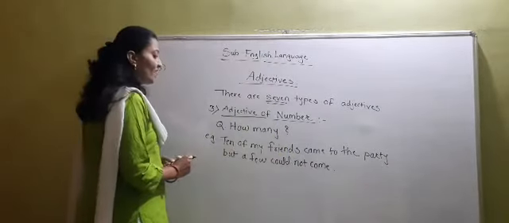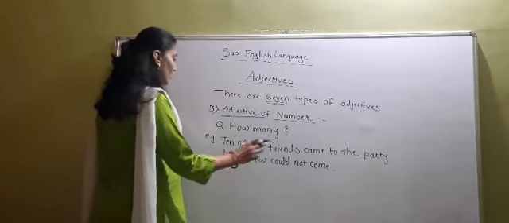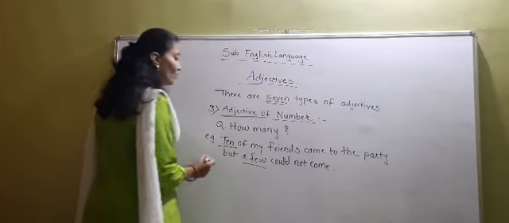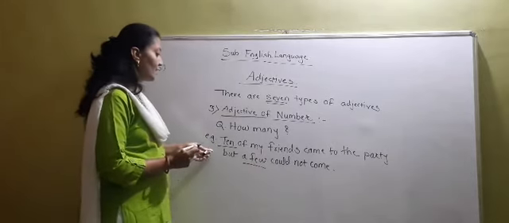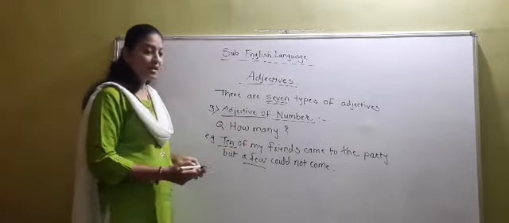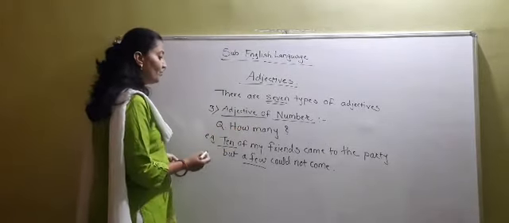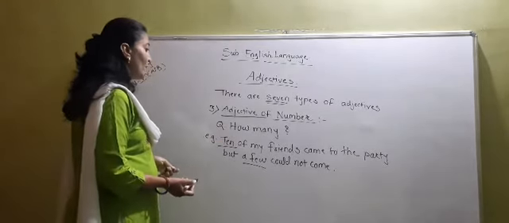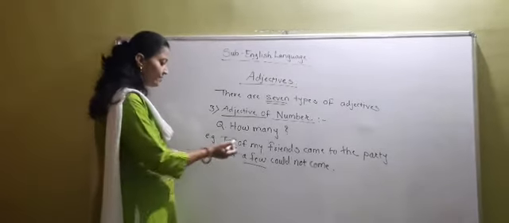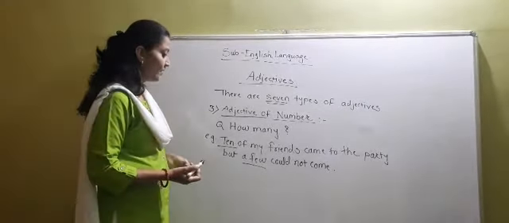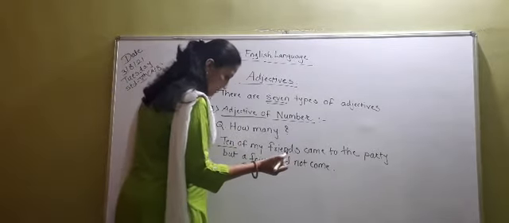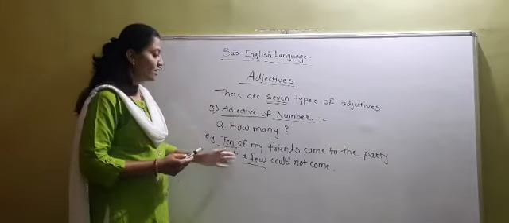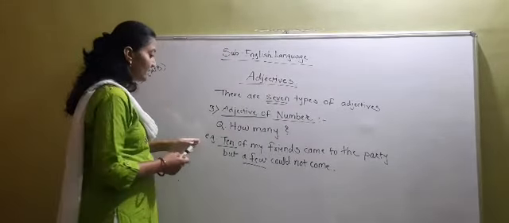So, ten of my friends and a few are the two phrases that tell us how many. It gives us the answer to the question how many. How many friends came to the party? Ten of my friends came to the party. How many could not come? Few friends could not come to the party. Is this clear to you, students?